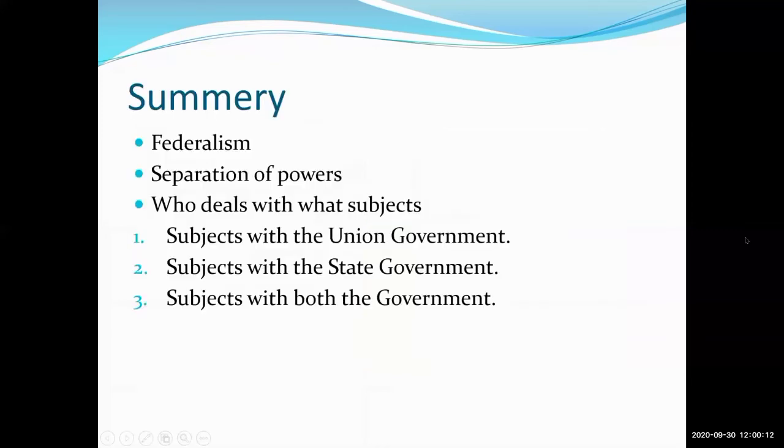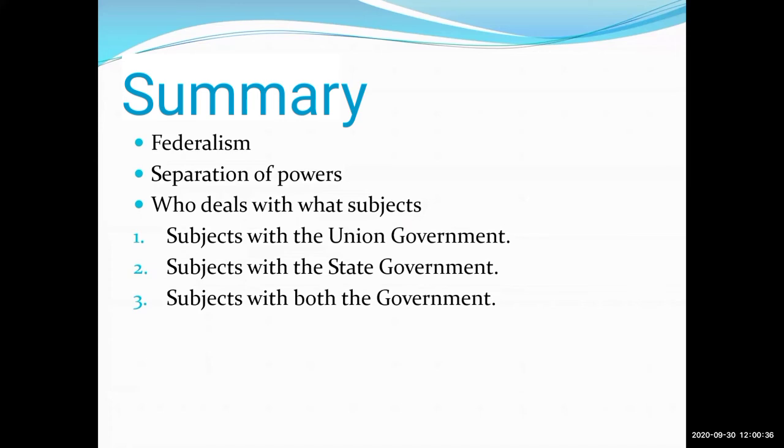Now here is the summary. So we all have learned about federalism. Second one is separation of powers. And the third one is who deals with what subjects: the subjects with the union government, subjects with the state government, and the third one is subjects with both governments. Yes, students, here we have completed our first part of our third lesson.